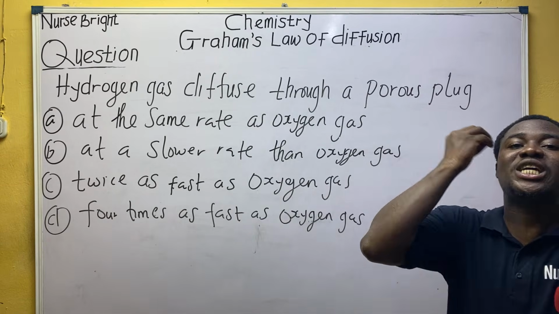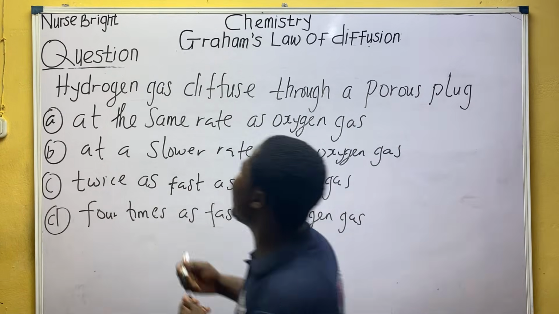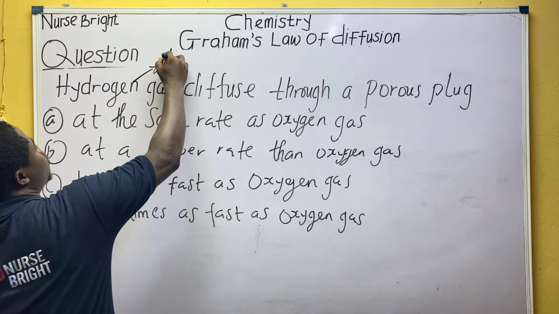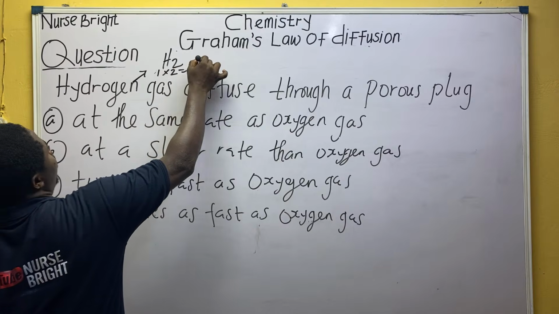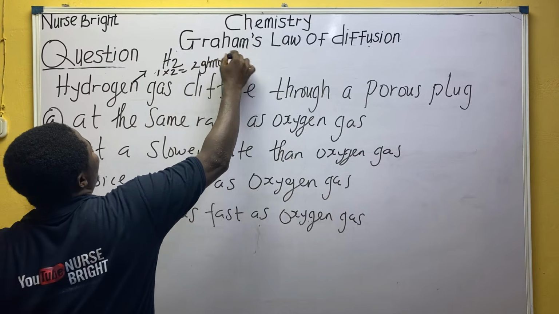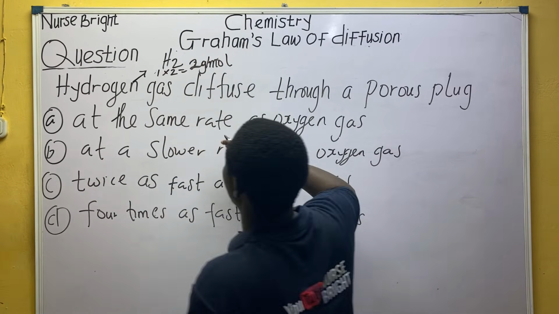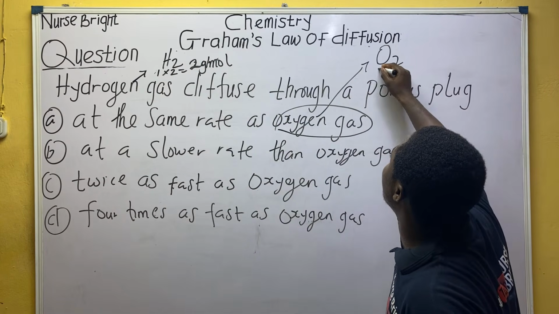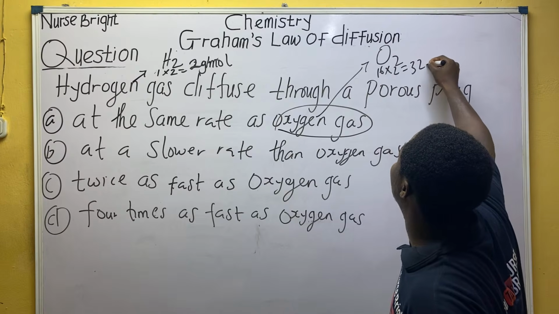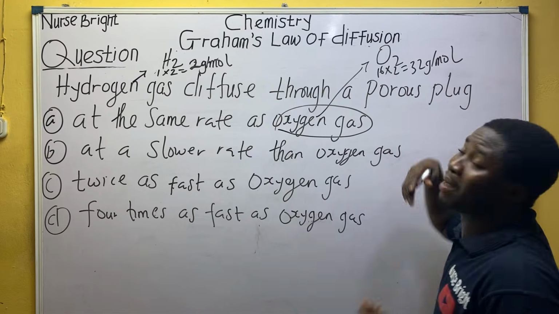Looking at the molecule, hydrogen gas is H2, so solve the molecular mass quickly. It's not 1 times 2, it's 2 gram per mole. What about oxygen gas? The reference point in this question is oxygen gas, which is O2, and oxygen is 16 times 2, so 32 gram per mole. Class, hope you are aware of all this.